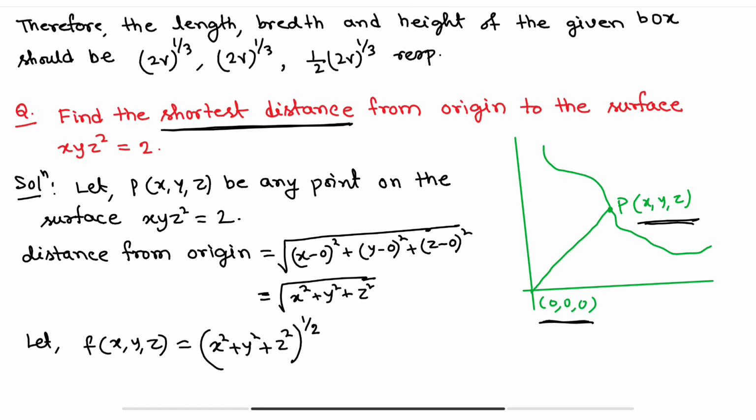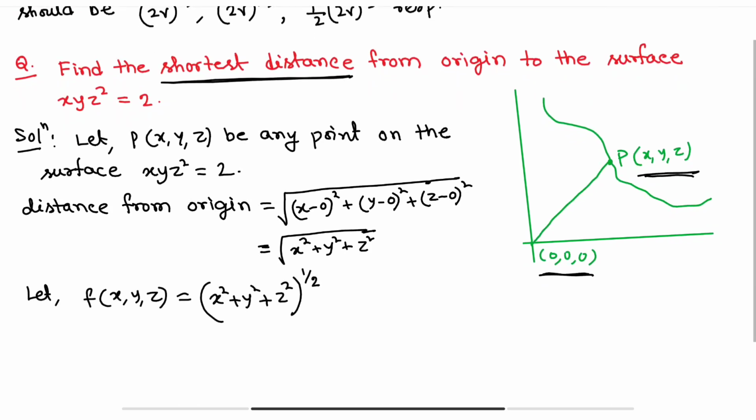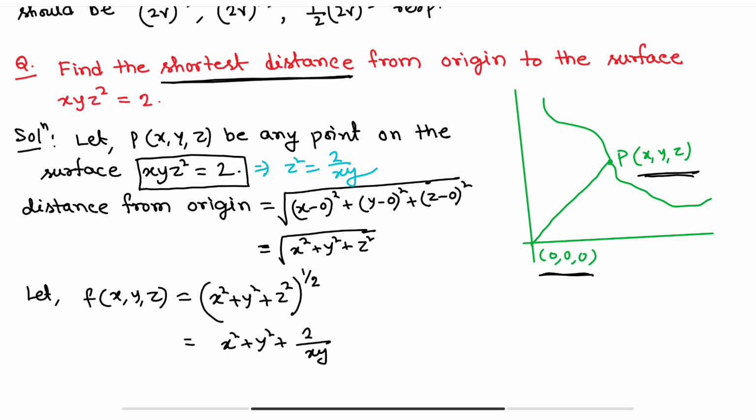But the concept is the same. We know how to find maximum or minimum problems for 2 variables. So obviously we have to substitute for z. Okay, so what is z square? From this expression we are getting z square equals 2 by xy. Yes or no? From this expression we are getting z square equals 2 by xy. So we can write in place of z square: (x square plus y square plus 2 by xy) whole to the power half. So this is our f of xy. Let's say this is equation number 1.